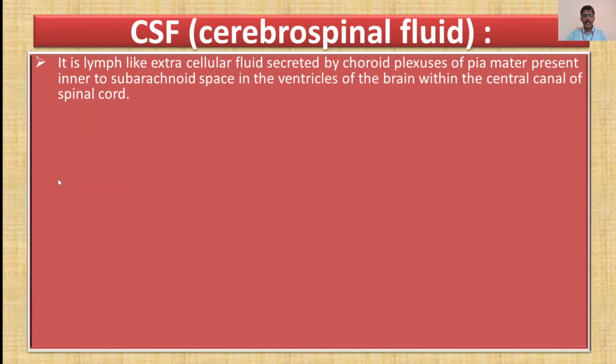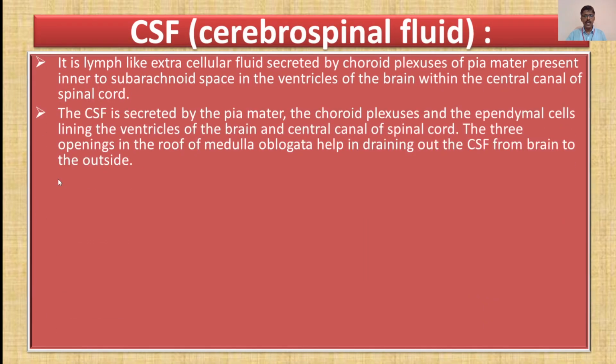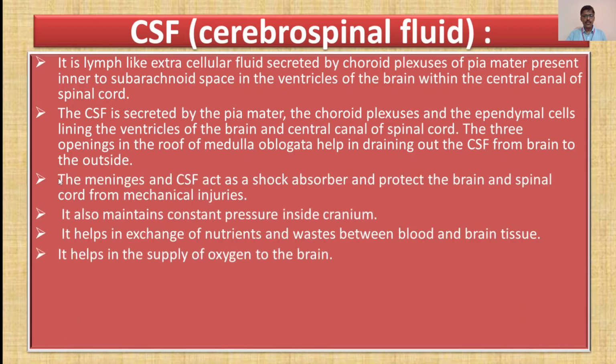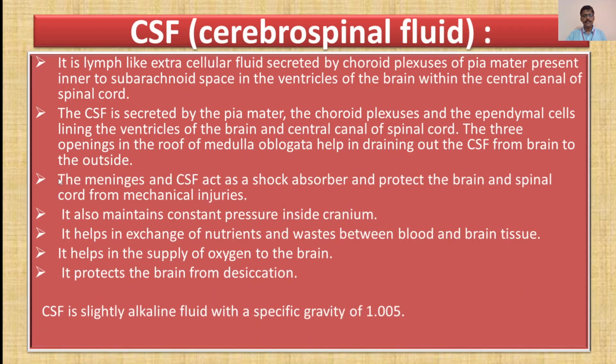Now moving forward, what is cerebrospinal fluid, or what is CSF? As told you earlier, the CSF is present in the brain and the ventricles of the brain. What is CSF? It is a lymph-like extracellular fluid secreted by the choroid plexus of the pia mater, present inner to the subarachnoid space, in the ventricles of the brain and within the central canal of the spinal cord. The CSF is secreted by the pia mater, the choroid plexuses and the ependymal cells lining the ventricles.